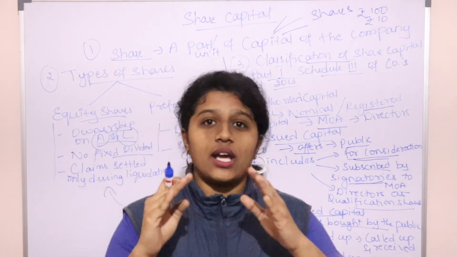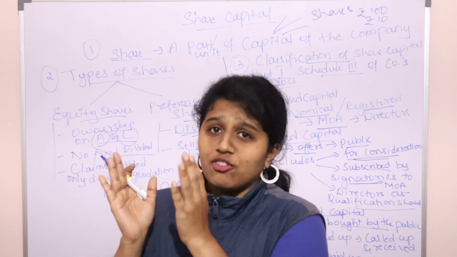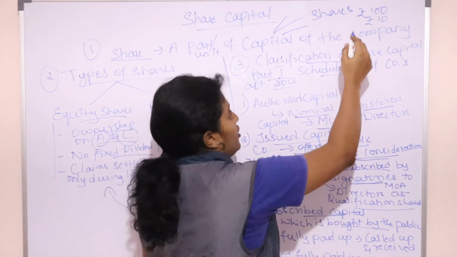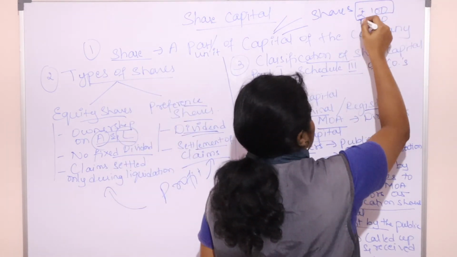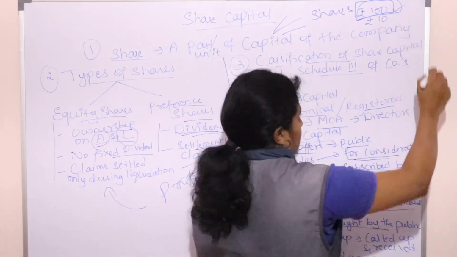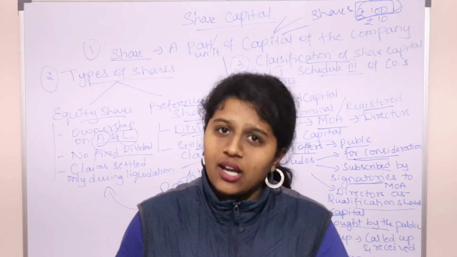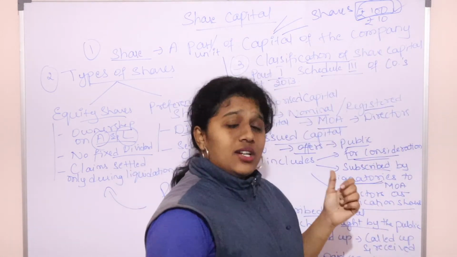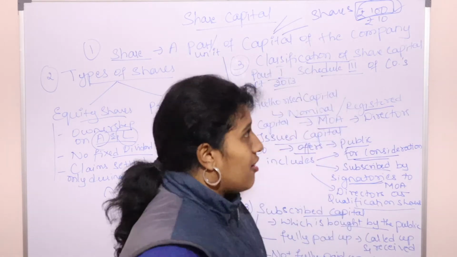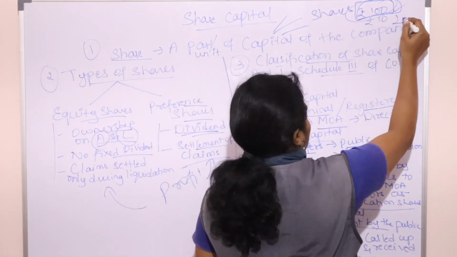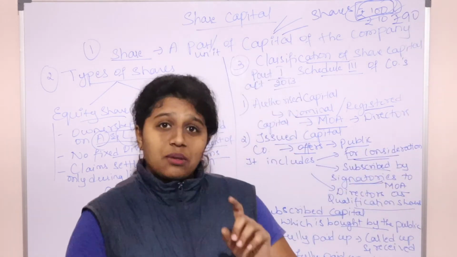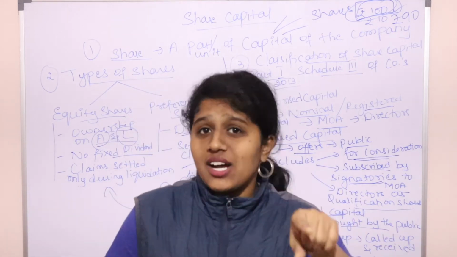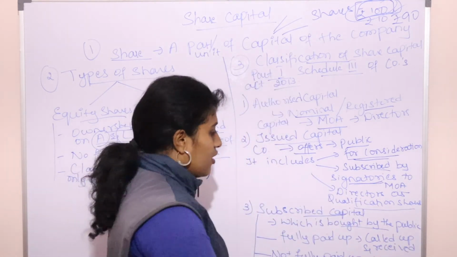In this we have two types of subscribed capital. One is subscribed and fully paid up, the other is subscribed and not fully paid up. What is fully paid up? If the share value is 100 rupees, and I ask the shareholders to pay 100 rupees, and everyone has paid, that is, people have bought and the full share value is paid, that is subscribed and fully paid up. What is subscribed and not fully paid up? I have asked them to pay 100 rupees, but they have given me only 90 rupees. This is subscribed and not fully paid up. The remaining 10 rupees which they haven't paid is calls in arrears. We have asked them but they haven't paid. So that comes under not fully paid up.